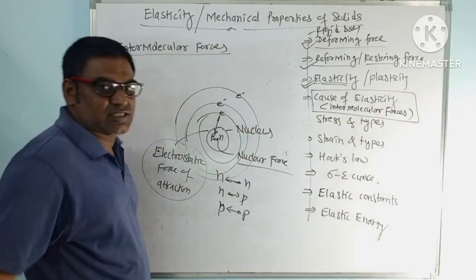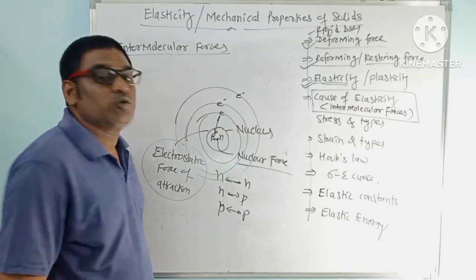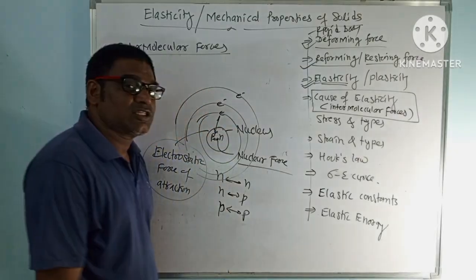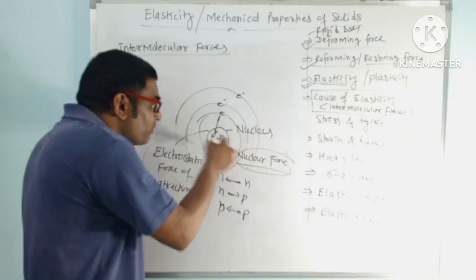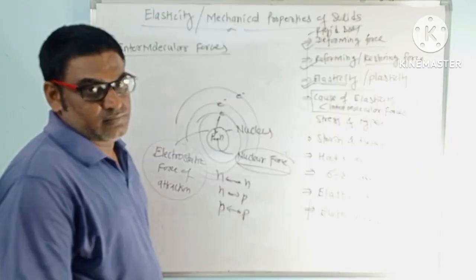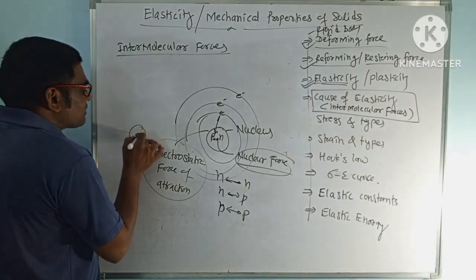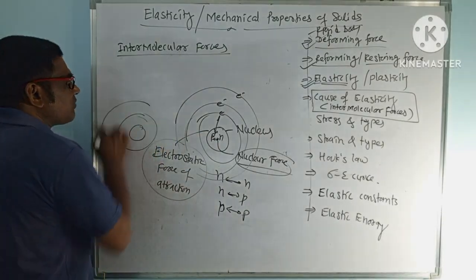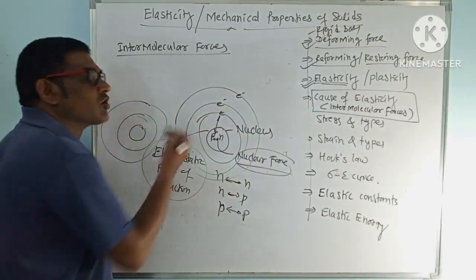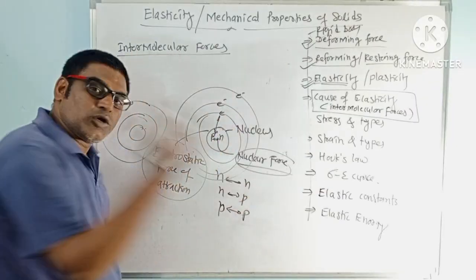Electrons are bound to the nucleus, meaning to the protons. Neutrons are neutral, they don't exert any force on the electron, but protons exert an electrostatic force of attraction on the electron. So nuclear force is responsible for the formation of the nucleus, and electrostatic force of attraction is responsible for the formation of the atom. Now two atoms come together and form a molecule. These are interatomic forces, and they are responsible for the formation of a molecule.